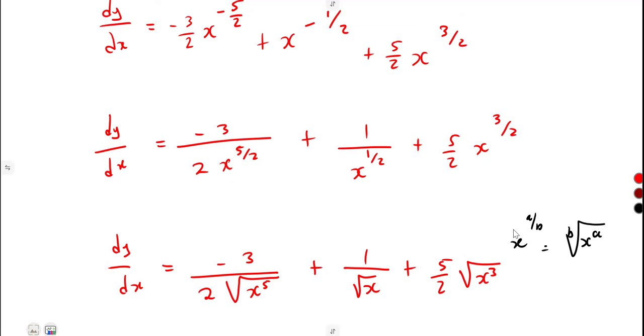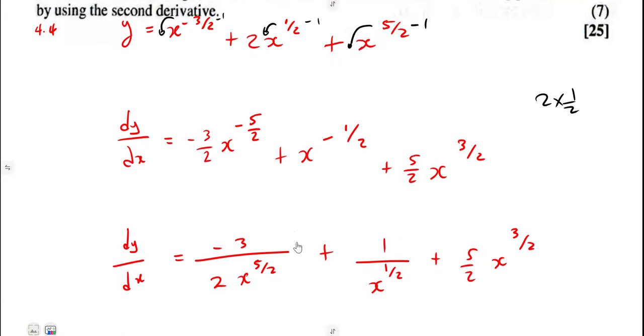So that is what you're going to have at the end if you apply your derivatives in the simplest form, avoiding rational exponents and negative exponents. That is your simplest answer.